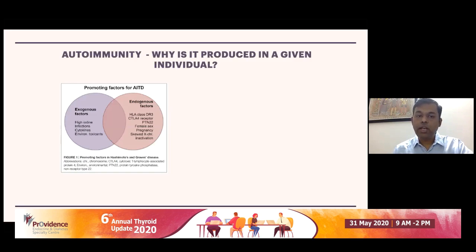For example, HLA class DR3, CTLA4 receptor, PTPN22. All these are immunological genes which are very important for regulation of the immune system. Any mutations in these genes would predispose an individual to produce autoantibodies on an average, much more than others who don't have these mutations.